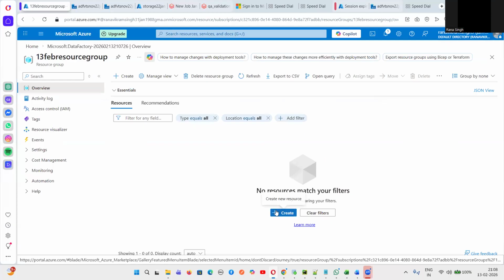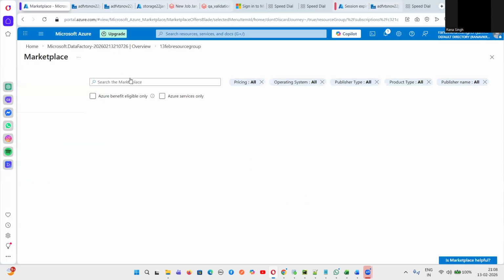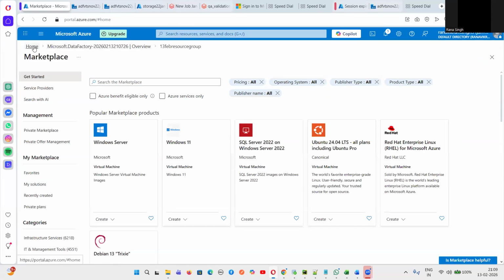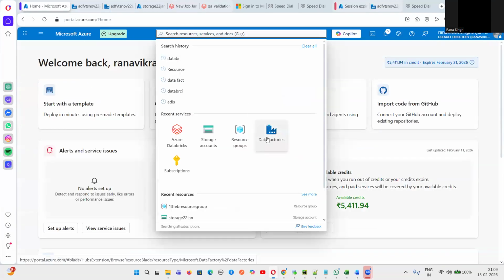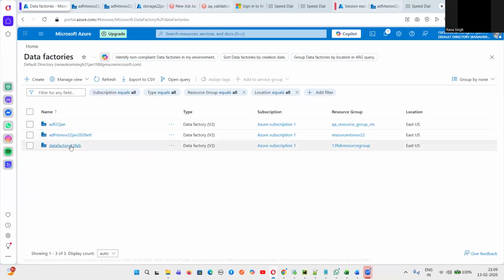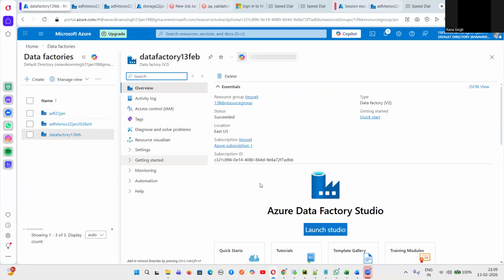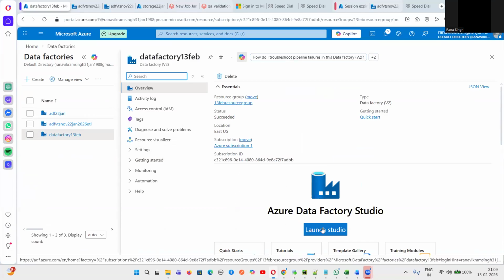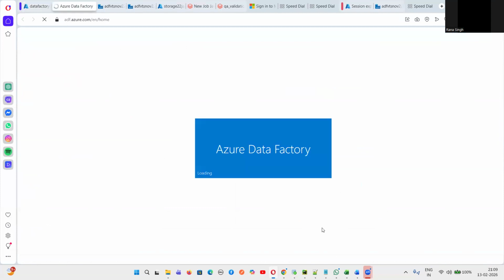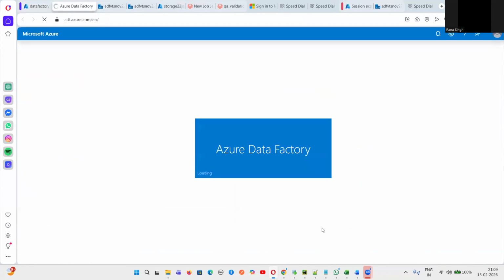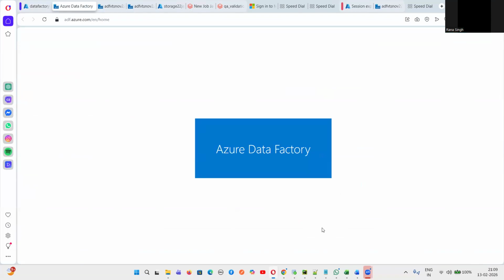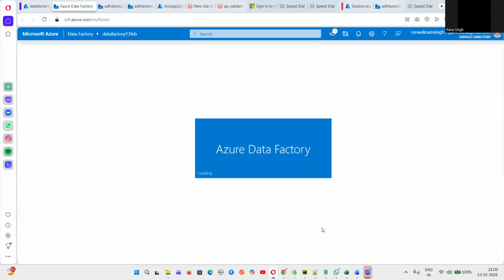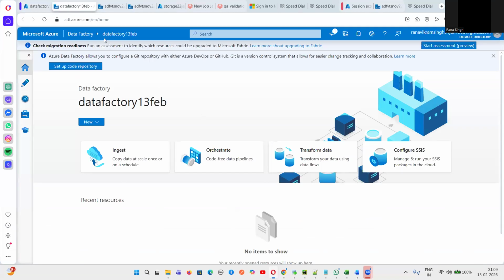Okay. So this is the data factory which we have created. I already have a few data factories created. This one is created today, but I already had another which I will take as a reference. As of now, we have created this data factory. You can click on launch studio. And once you have a new data factory, you will be moved to this particular page. This is the data factory created today, data factory 13th Feb.